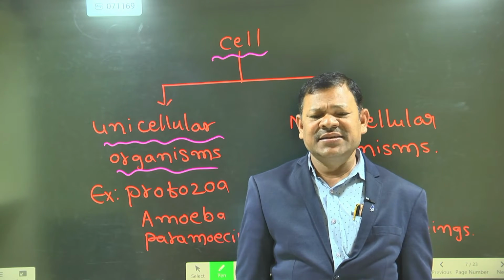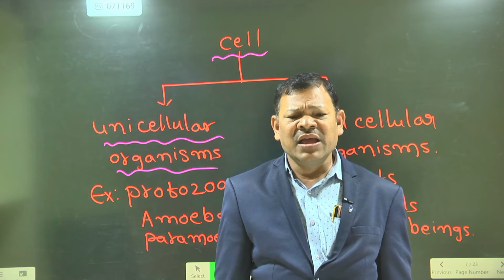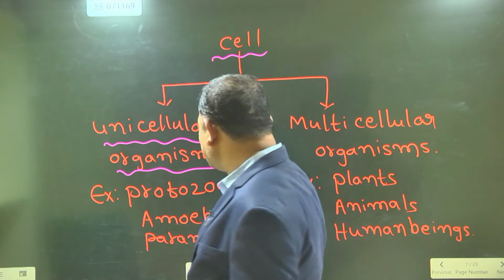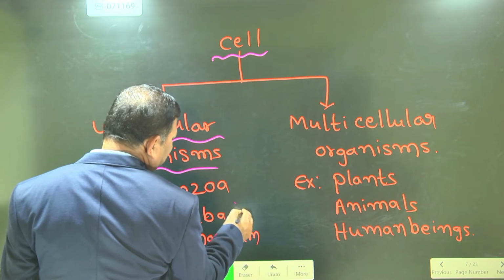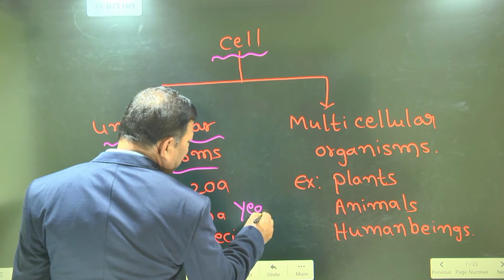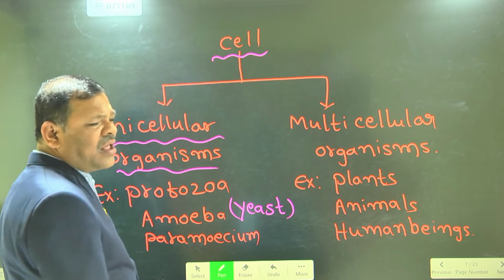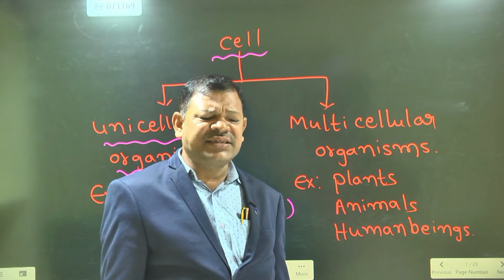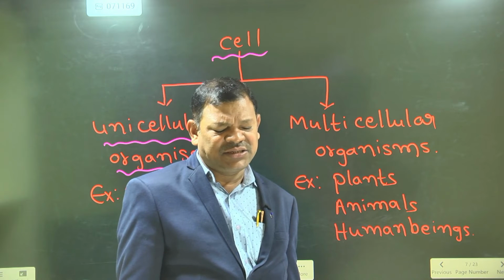Exceptional cases: fungus is generally multicellular, but especially the yeast. What is yeast? Yeast is a unicellular organism. All the fungi are multicellular organisms except the yeast.